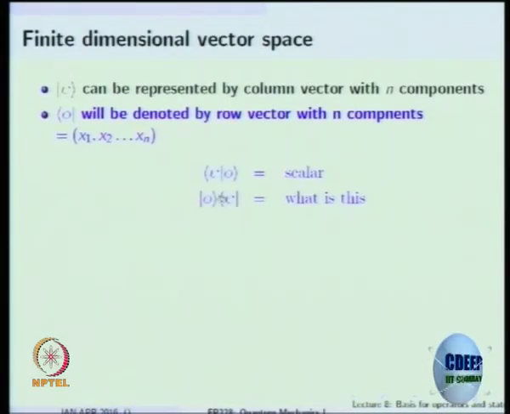Outer product is going to be giving you not a scalar, but a matrix. If the vector space is finite dimensional, an n-dimensional vector space, then it will be an n cross n matrix. So in some sense, in the Dirac notation, the outer product can be treated like an operator, which can be represented by n cross n matrices. Okay.